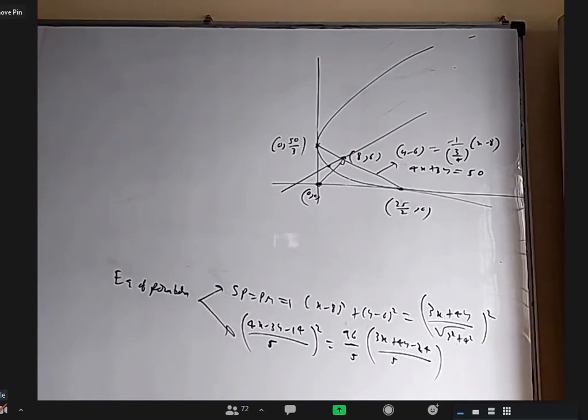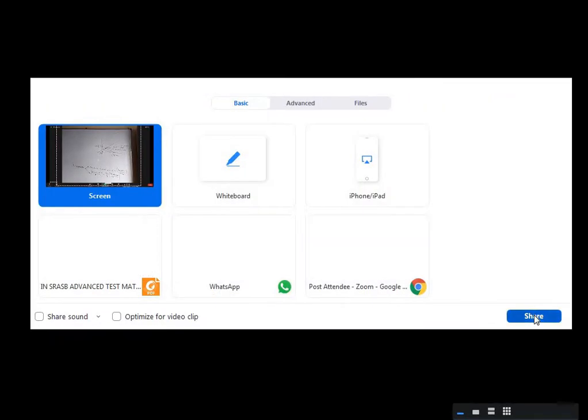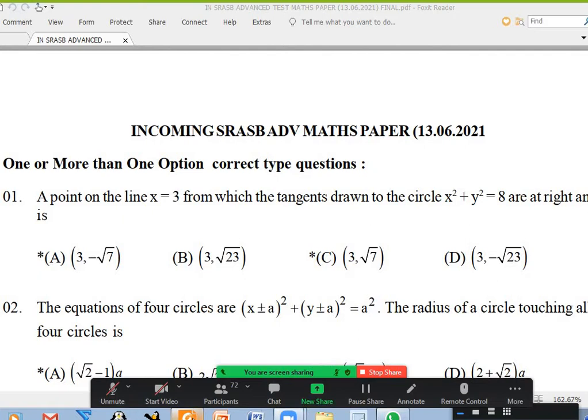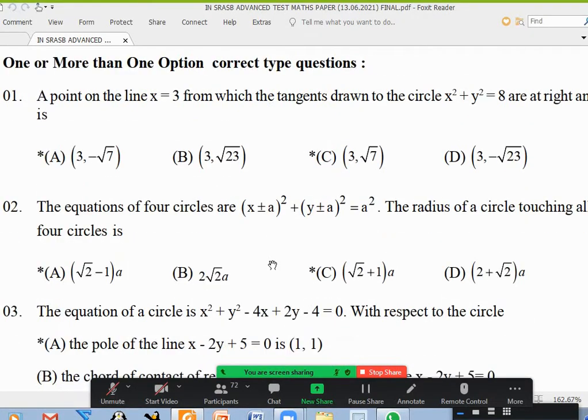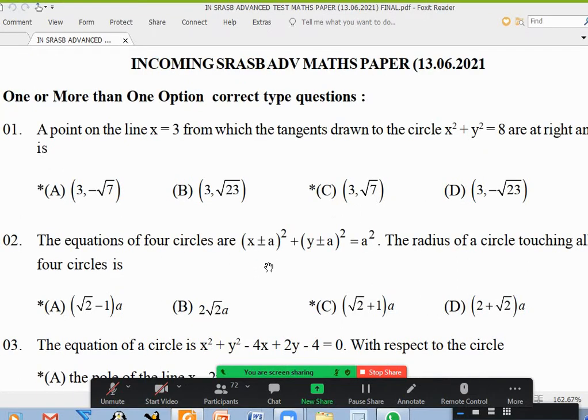Okay. Now I want to discuss, of course we don't have much time, but I don't think you'll have a lot of doubts. We'll see in the exam if any doubts. Okay. The very first question you can see on the screen. Anybody any doubt? No, sir.